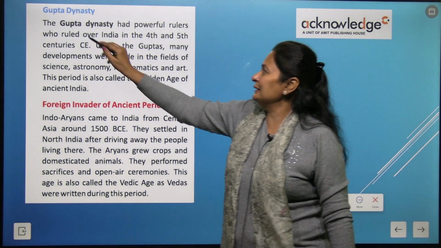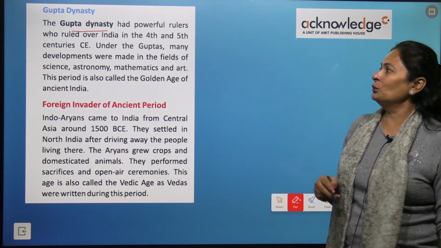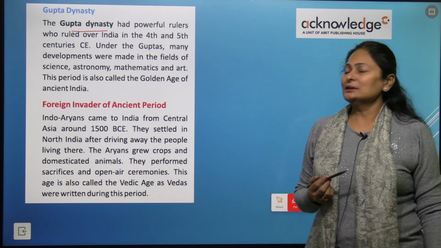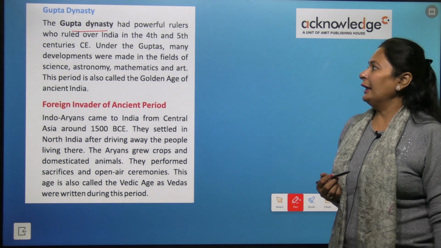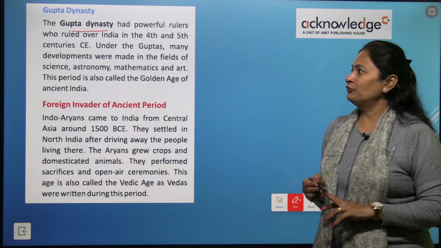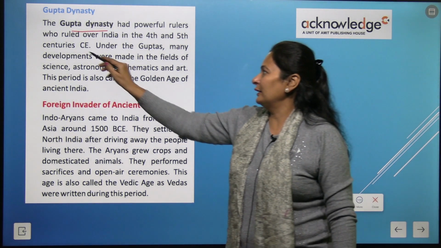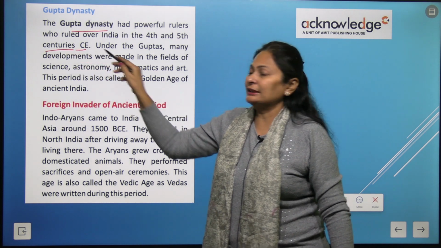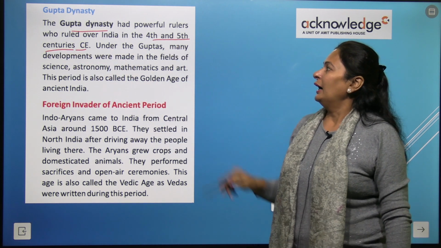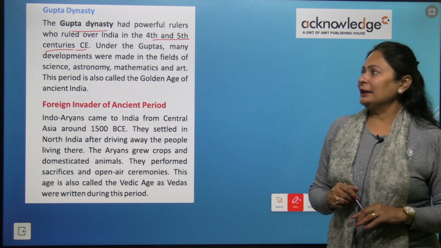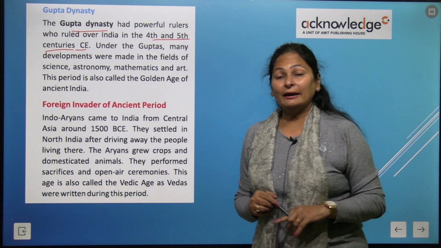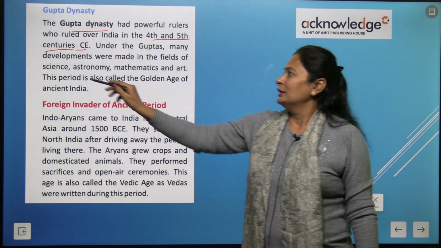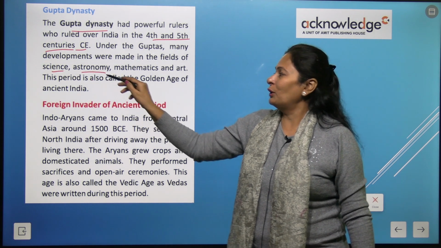The Gupta dynasty had powerful rulers who ruled over India in the 4th and 5th century, right? Under the Guptas, many developments were made in the fields of science, astronomy.